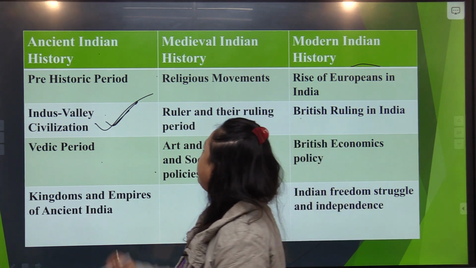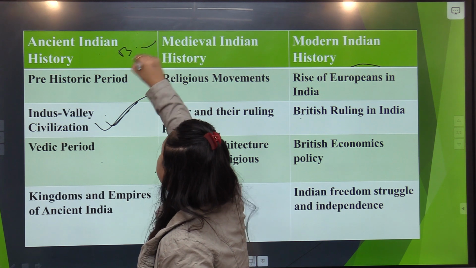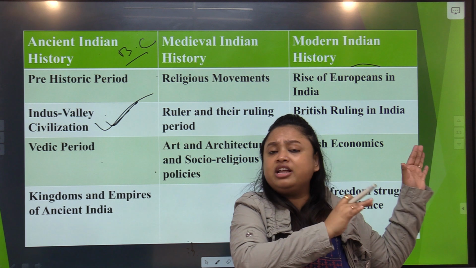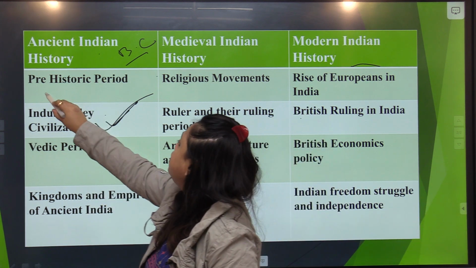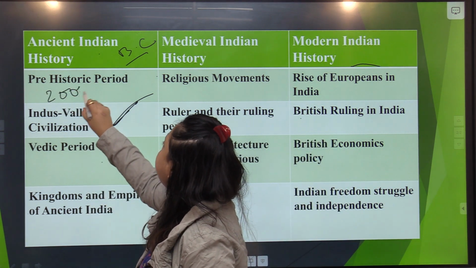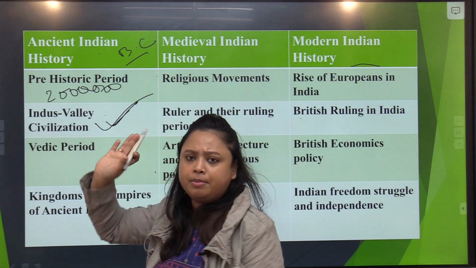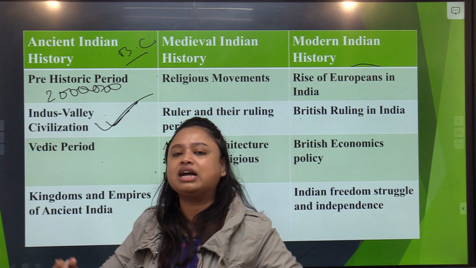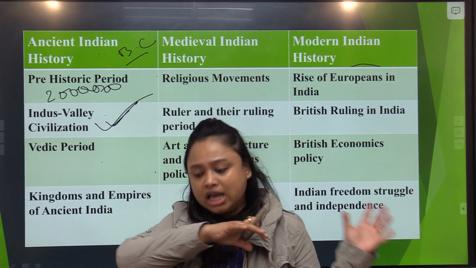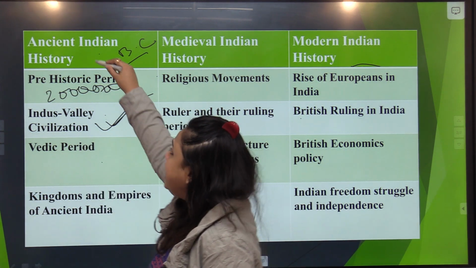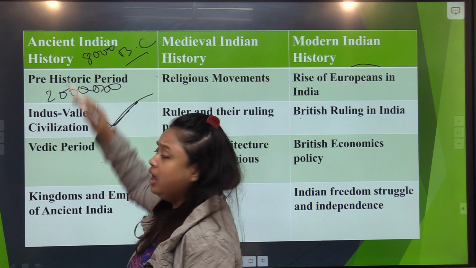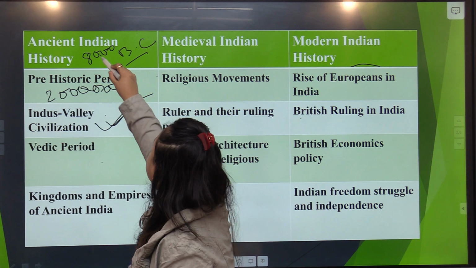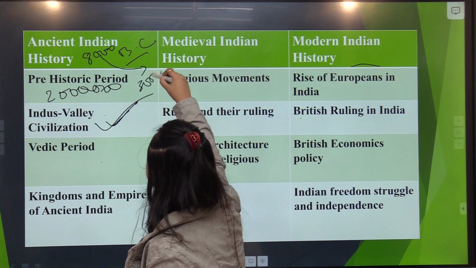One thing I would like to point out, as I said, the BC era comes from backward, so basically from forward towards backward. So here you can see you started your time period from 20 lakh years. If you remember, I told you the Paleolithic. Then when we move towards Mesolithic, it comes from 20 lakh years backward till 8,000 years back. And then when we go from 8,000 to Neolithic, it goes from 8,000 to 3,000 years back.